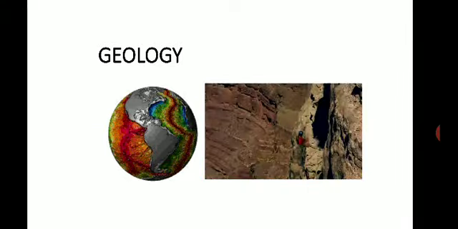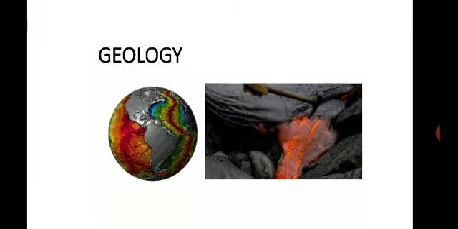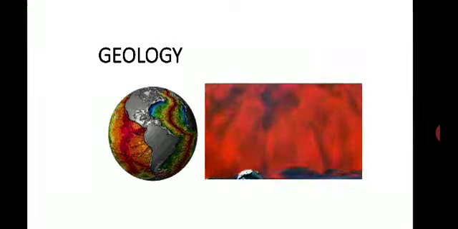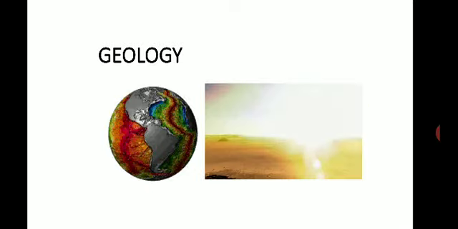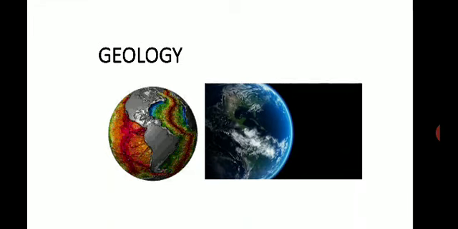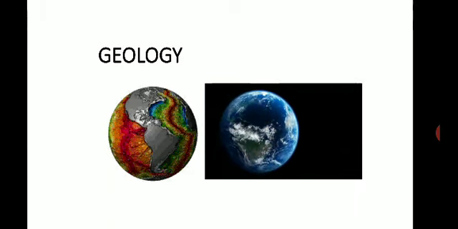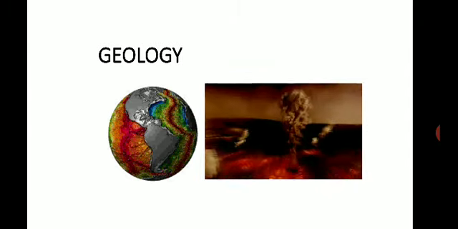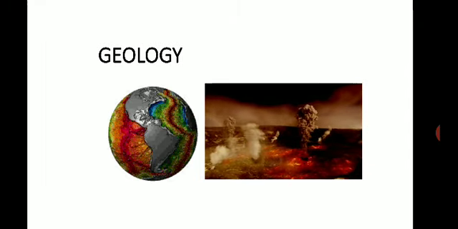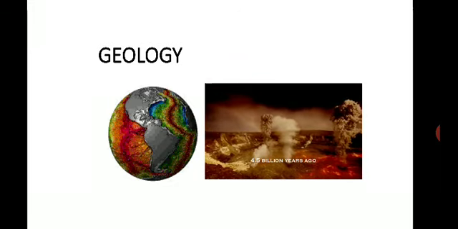All that is included under a branch called geology. So geologists go and study different parts of the world. Like volcanologists, they go near the volcano and study it.